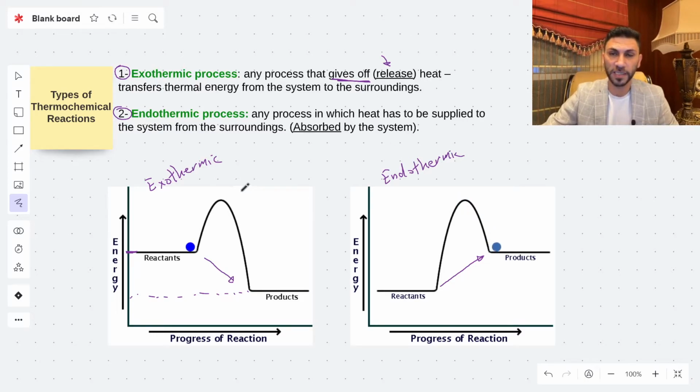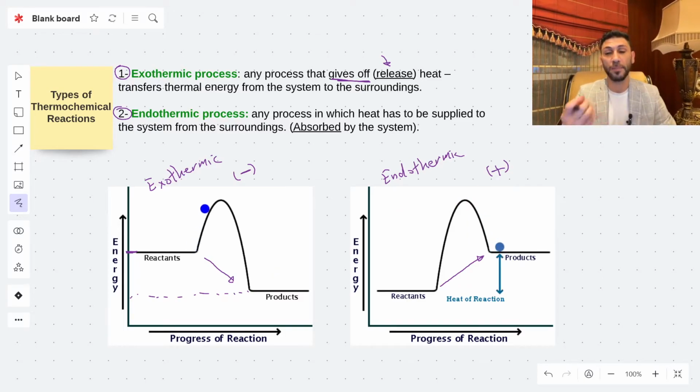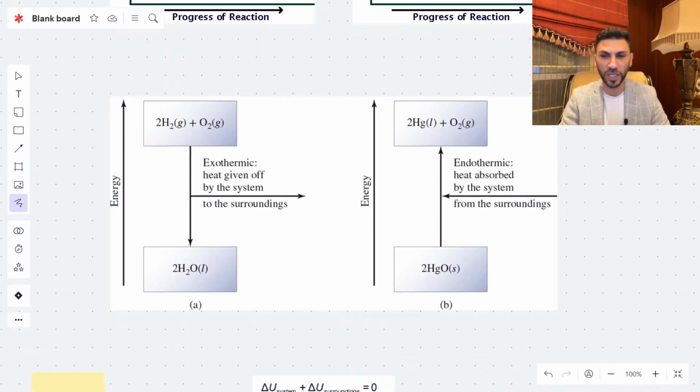In the following lessons, you will find that for an exothermic reaction, the heat or the energy has a negative sign because the heat was released, it was lost by the system. And for an endothermic reaction, the heat has a positive sign because it was absorbed by the system, it was gained by the system from the surroundings. Let's check these two examples.